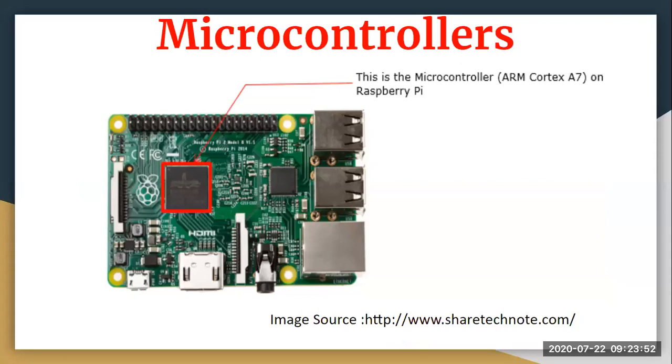It will always have a processor, a memory, and input output, and everything sits on a single chip, which means we have a smaller, customized design and a strong element which does all the tasks for us.